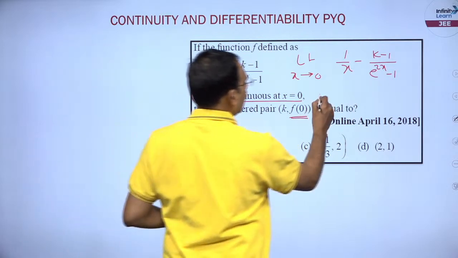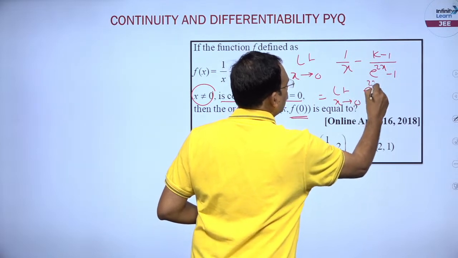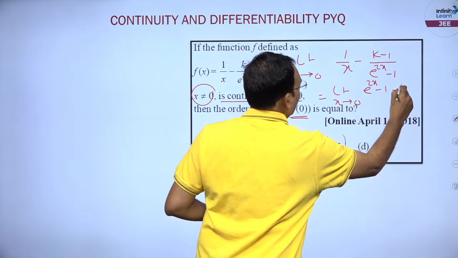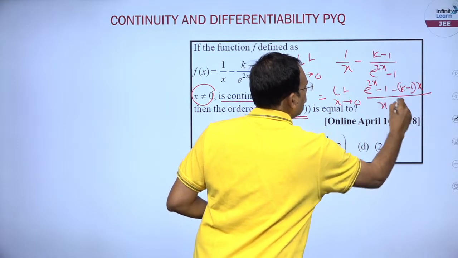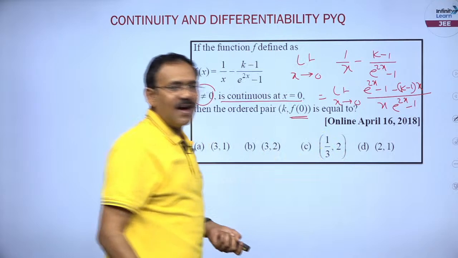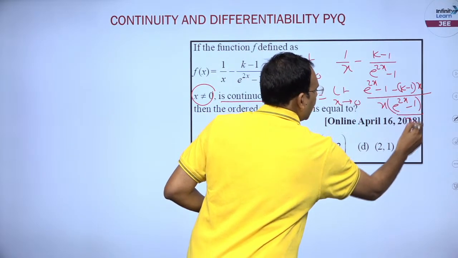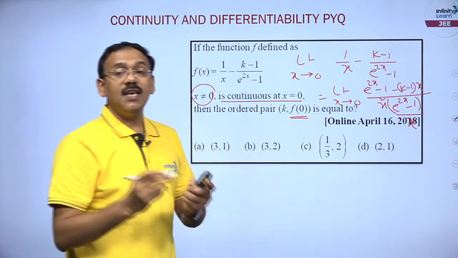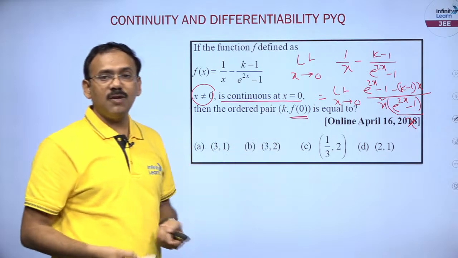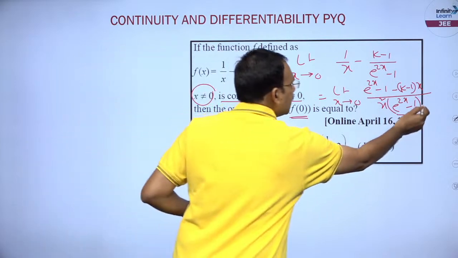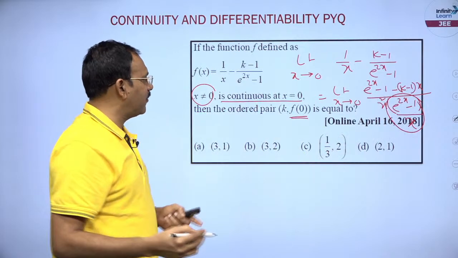Better you take LCM and simplify, you will get (e power 2x minus 1 minus (k minus 1) into x) by (x into (e power 2x minus 1)). Here you supply x, you write x square, because (e power 2x minus 1) by x is a standard expression. When x tends to 0, it becomes 2. So, you can simply replace this by 2. I am making the problem simplified, right?